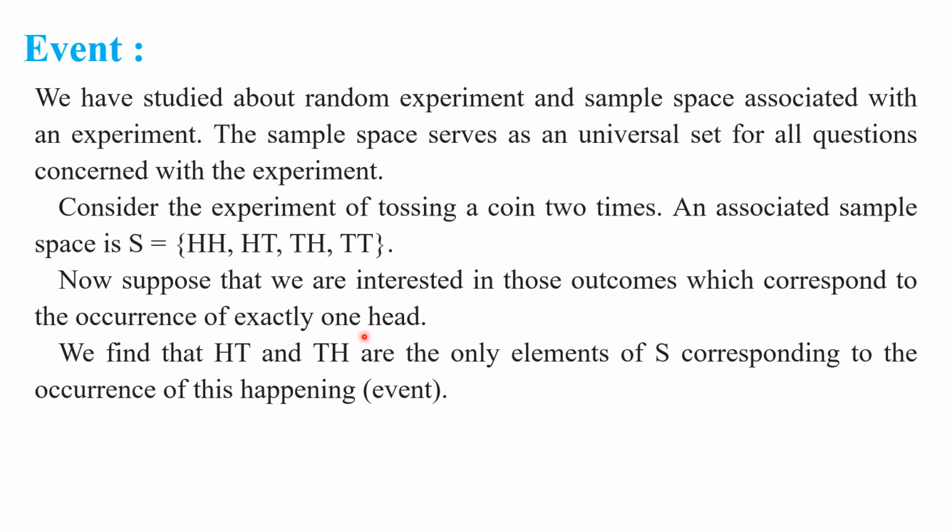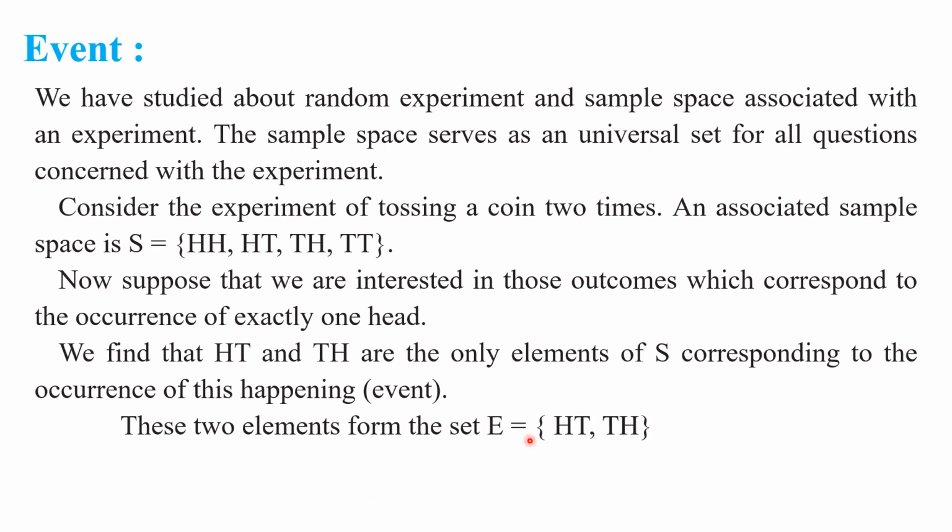By taking this condition, we have chosen some sample points from the sample space. These two sample points form a set. So this is called an event. These two elements form the set E equal to {HT, TH}. Understood this point, my children? What is meant by an event? Right.